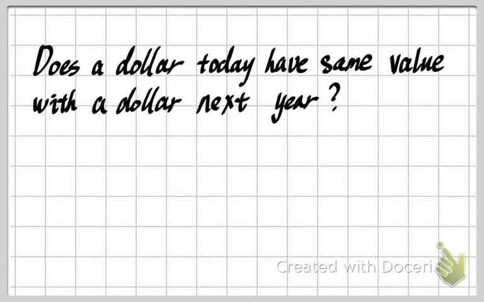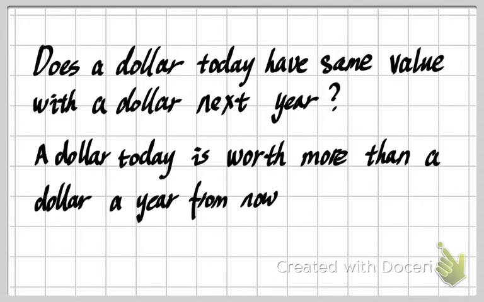And why is that? The reason is that a dollar today is worth more than a dollar a year from now. So this is why we prefer to receive a dollar today compared with receiving it at a later time. Maybe you will think this is already known from our intuition, but we didn't understand why this happens. So let me explain why a dollar today is worth more than a dollar received at a later time.